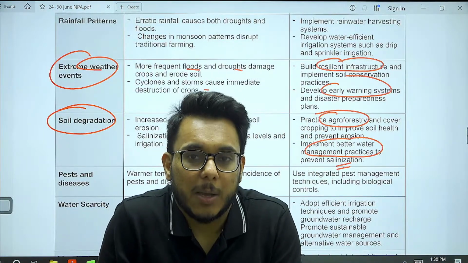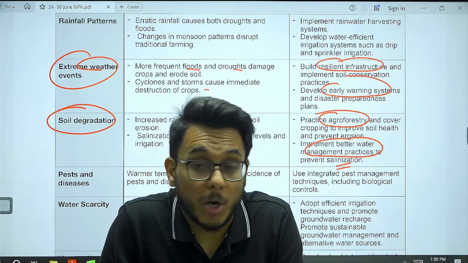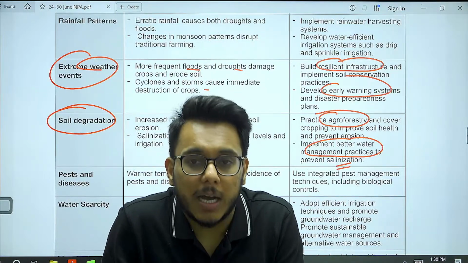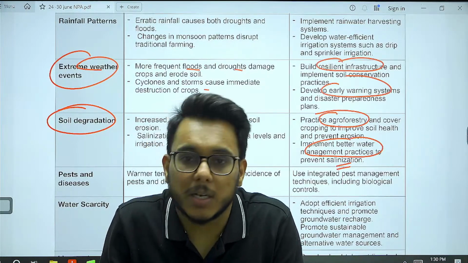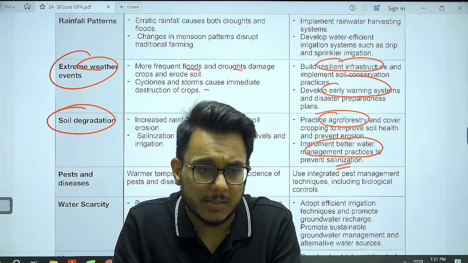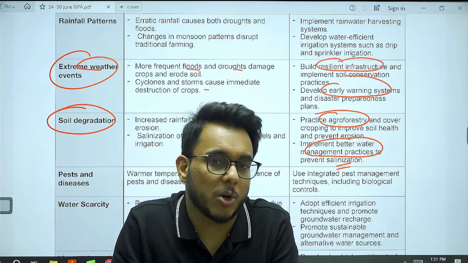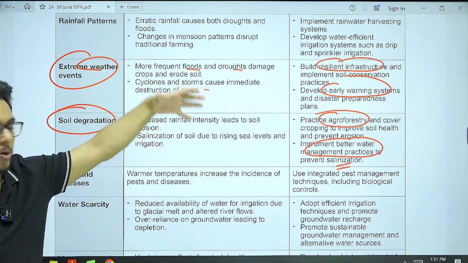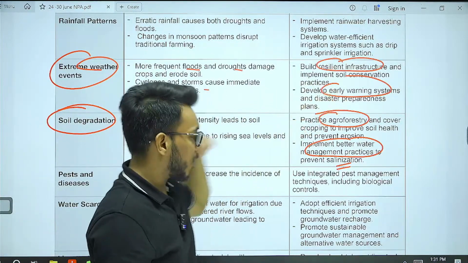Why does salinization become a big problem? Because often a lot of excess water is used in irrigation. So how to do that? We need to use the Internet of Things, sensors which can sense the humidity levels in the soil. On that basis, the sprinklers and drip irrigation should get activated only when needed, so that excess water is not given. We need to use organic fertilizers, and agroforestry also.